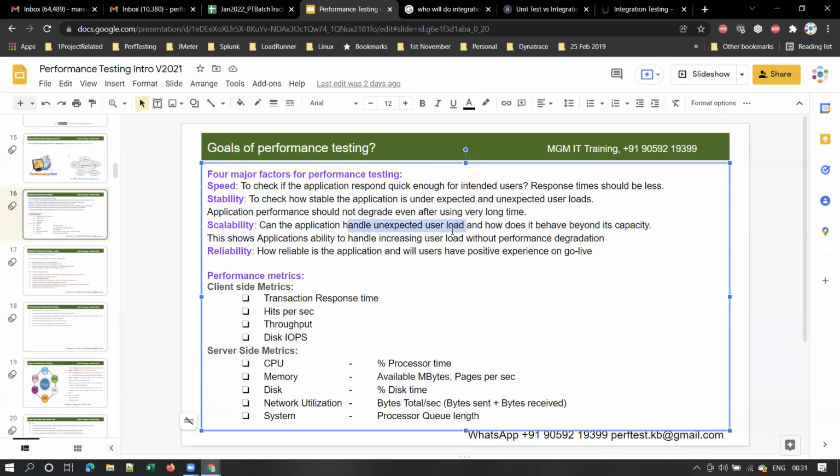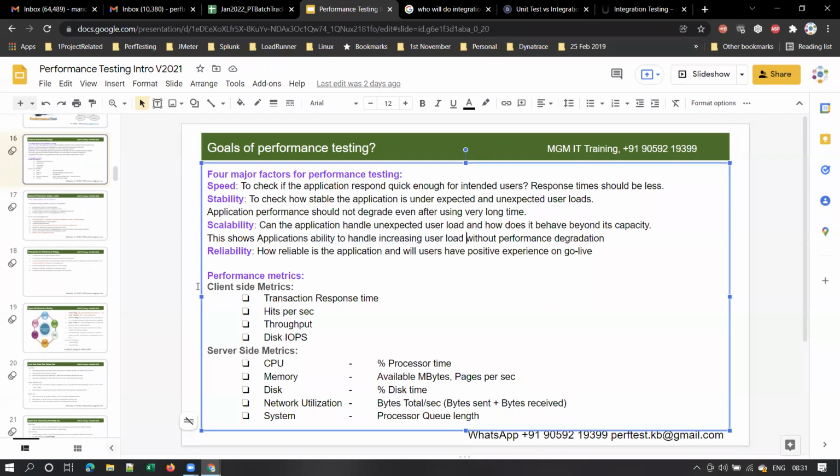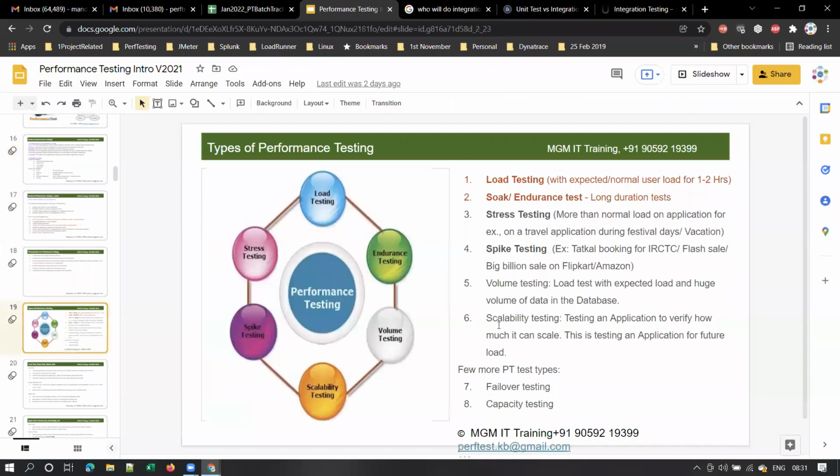So how scalable is the application? This speaks about how scalable the application is. And how does the application behave when the user load is increased beyond its capacity? So this is scalability. These are not different types of tests actually. These are some important reasons to do performance testing. The questions you are asking, we will discuss when we discuss different types of performance testing.